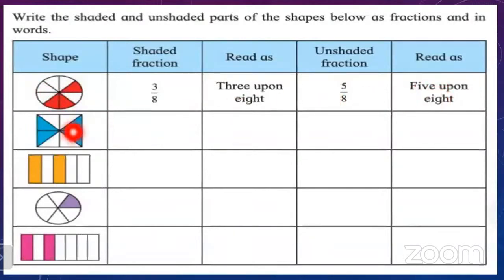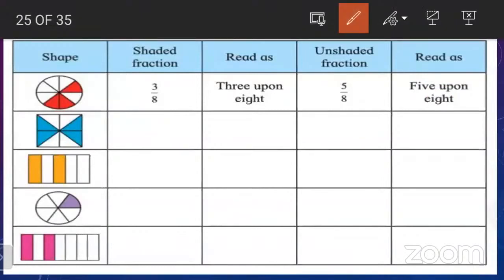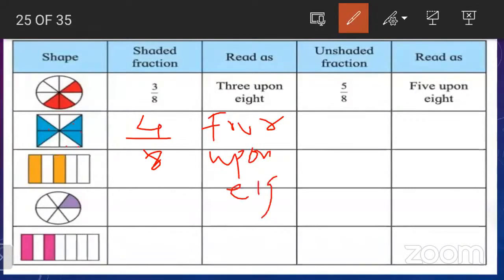Now the second one we have to do. Can you tell me how many total parts are here in this figure? 1, 2, 3, 4, 5, 6, 7, 8. Very good, so 8 parts. Now what should be the numerator? 4. Very nice. And how to read it? 4/8. Very good.